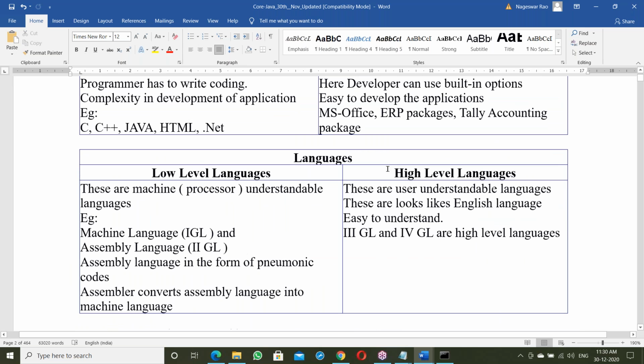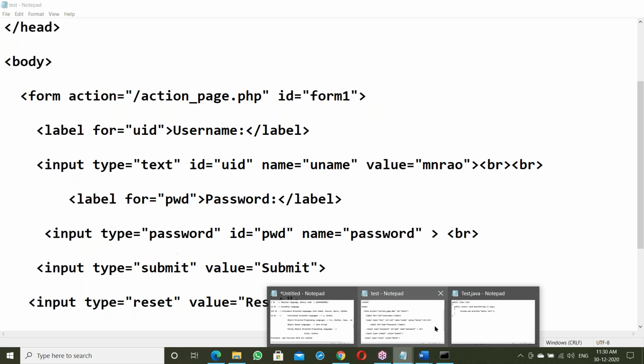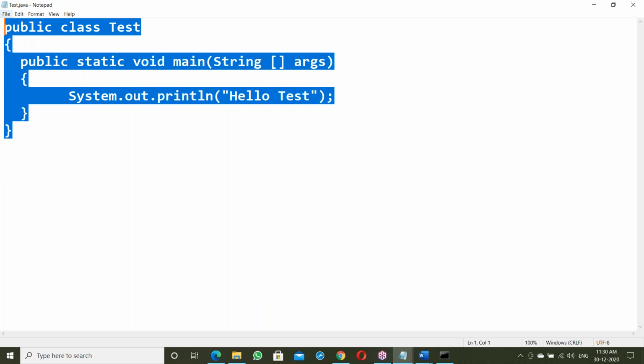Now, high level language and low level language. Low level language is a system understandable language. High level language is a user understandable language. Okay, see, this is a high level language. A Java program is a high level language.